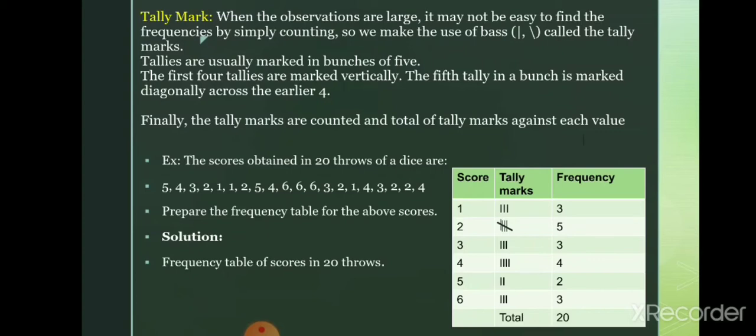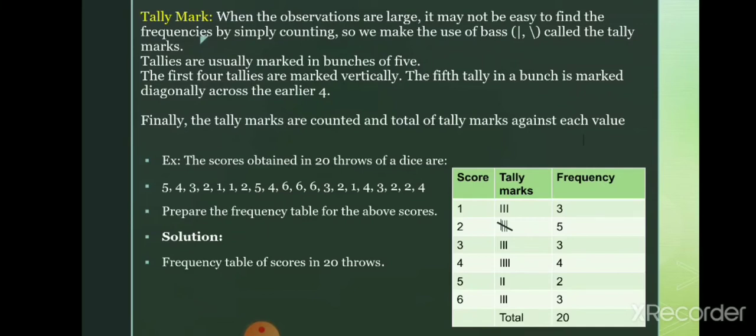Here the example is the score obtained in 20 throws of a dice. The first time the die is thrown, the value 5 occurs. Second time 4, 3, 4. Likewise there are 20 values here: 5, 4, 3, 2, 1, again 1, 2, 5, 4, 6, 6, 6, 3, 2, 1, 4, 3, 2, 2, 4. So the total observations are 20.